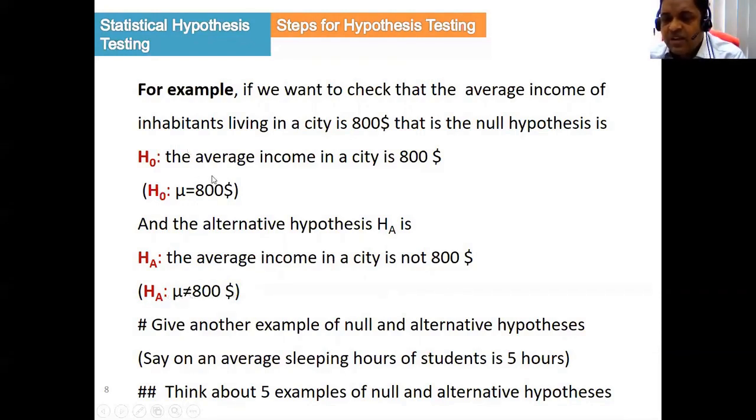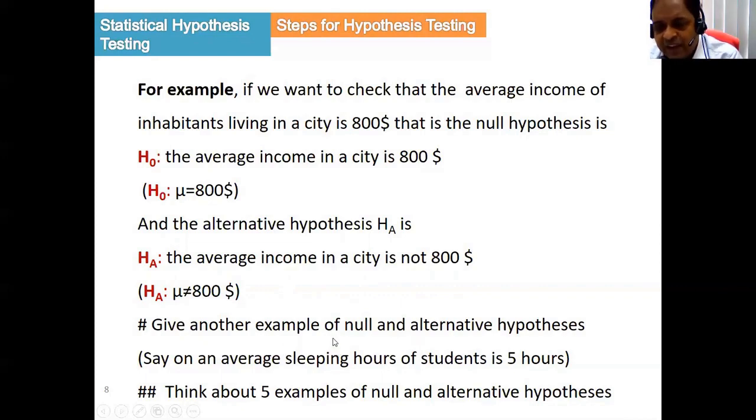So this is the example of null hypothesis and alternative hypothesis. Let us take another example. Try to make it yourself. I gave some hints. Suppose the average sleeping hour of the student is 5 hours. Somebody claimed, from his research or from the data, that the average sleeping hour of the student is 5 hours. So what to do?